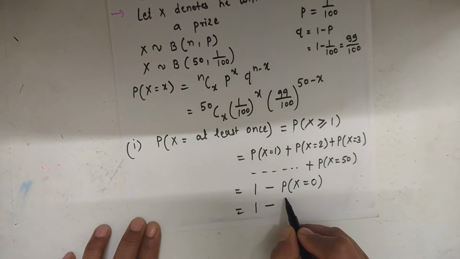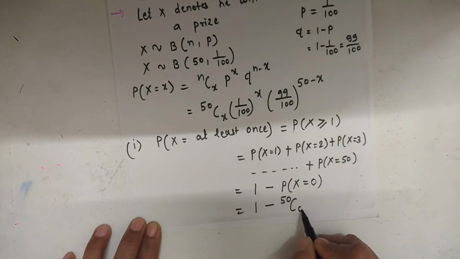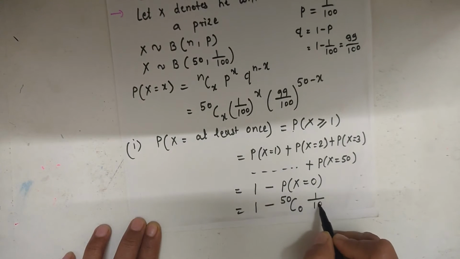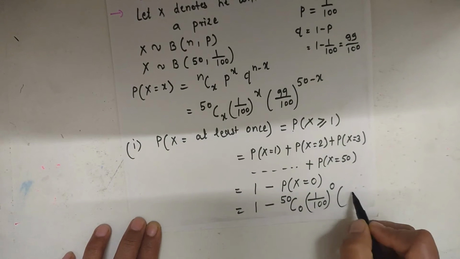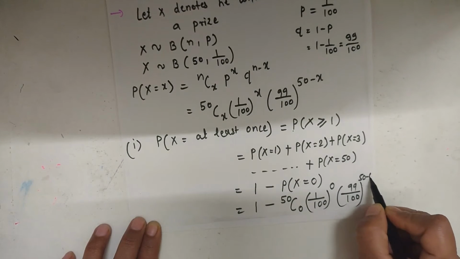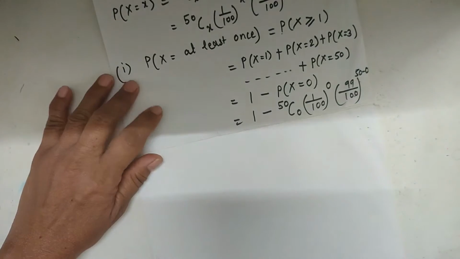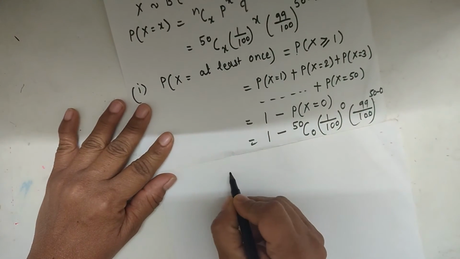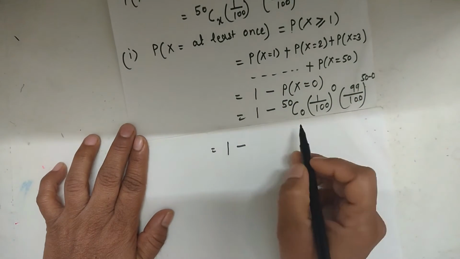That is 1 minus nC0, here n is 50, x is 0, times the value of p, 1 upon 100 raised to x, here x is 0, and q, 99 by 100 raised to n minus x, that is 50 minus 0. This is the simple way for finding the probability for x greater than or equal to 1. Then we get the next calculation: 1 minus 50C0.